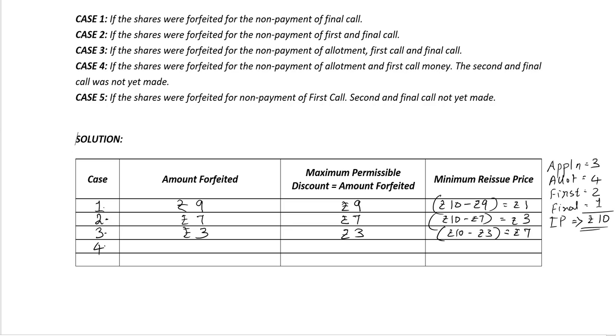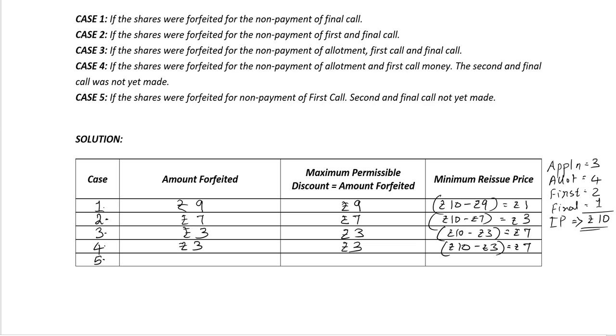So the amount which is received by the company, that is the amount forfeited, is rupees 3, only the application money. The maximum permissible discount will be rupees 3. The minimum reissue price, rupees 10 minus rupees 3 equals rupees 7.